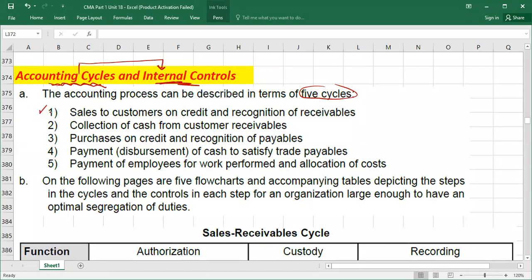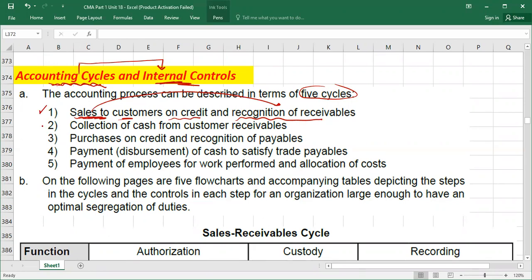Cycle number 1 is called sales to customer on credit and recognition of receivable. So it is also called the sales to receivable cycle. Obviously, from the point when we sell the item till the recognition of the receivable in our accounting system, this is called the sales receivable cycle.